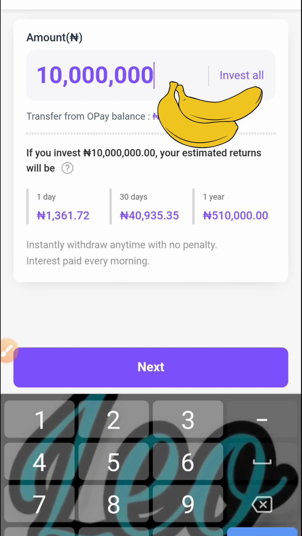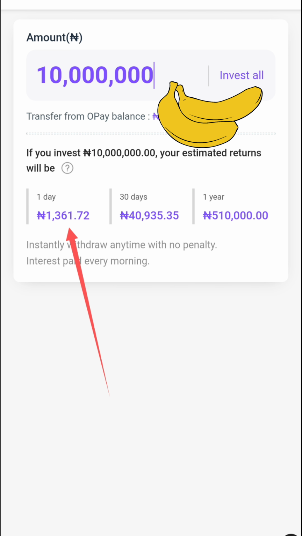Now, one good thing about Opay is this: whichever amount you would want to invest, Opay is going to analyze it for you. Opay will be showing you how much this particular amount will be giving you on a daily basis. It's going to show you how much it will be paying you monthly and how much you are going to be making yearly if you save up to a year. Over here is how much Opay is going to be paying me every day, how much I'm going to be receiving every day. That's 1,361.